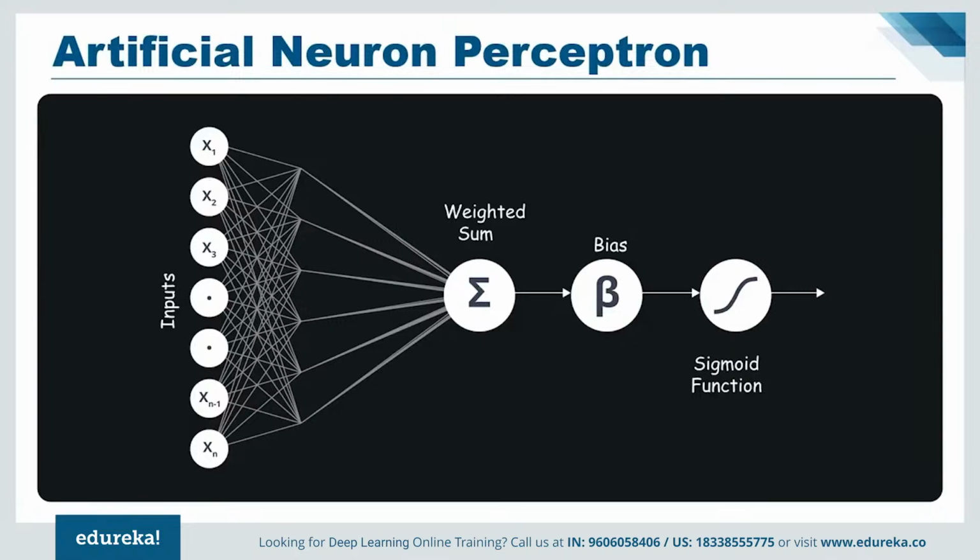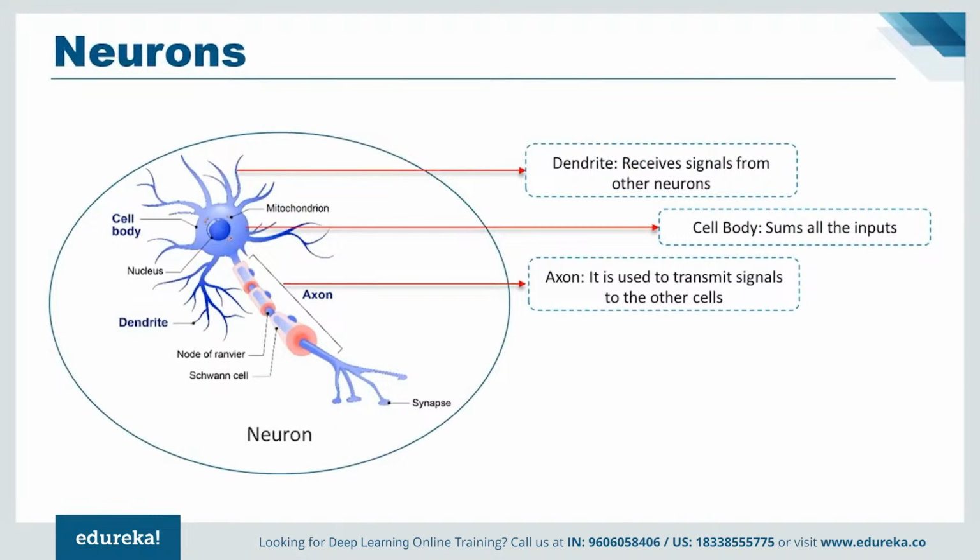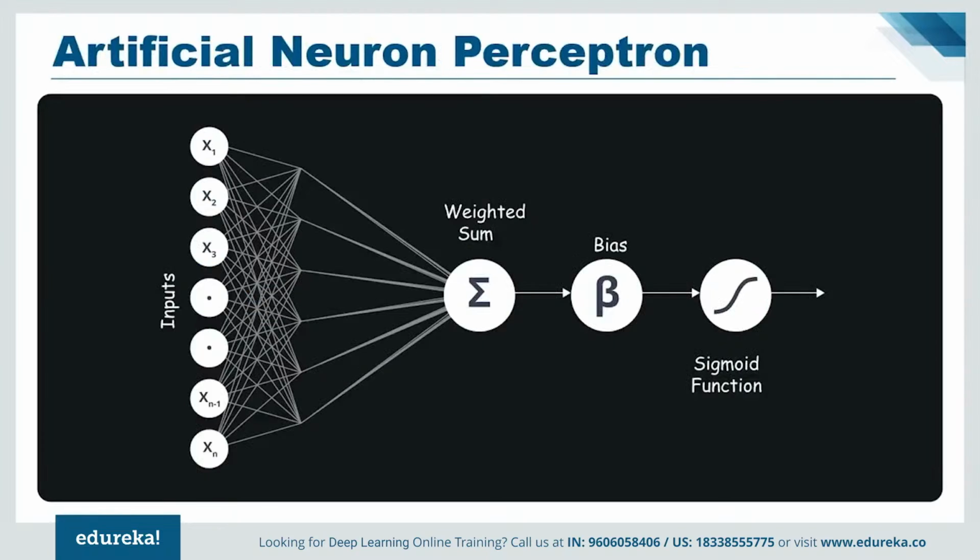Now let us understand the functionality of the biological neuron and how we mimic this functionality in the perceptron or an artificial neuron. If we focus on the structure of a biological neuron, it has dendrites, which are used to receive the inputs. Now, these inputs are summed in a cell body, and using the axon, it is passed on to the next biological neuron as shown in the above image. Similarly, a perceptron receives multiple inputs, applies various transformations and functions, and provides an output. Now, as we know that our brain consists of multiple connected neurons called a neural network, we also have a network of artificial neurons called perceptrons to form a deep neural network.